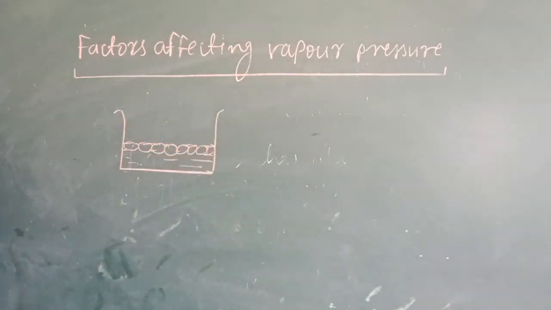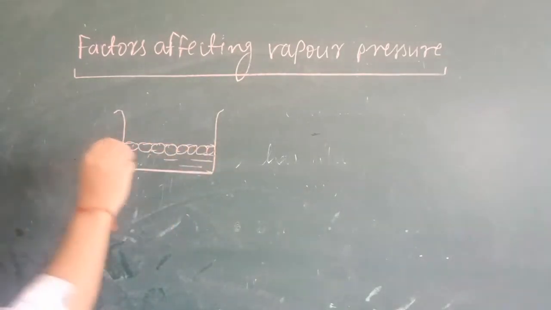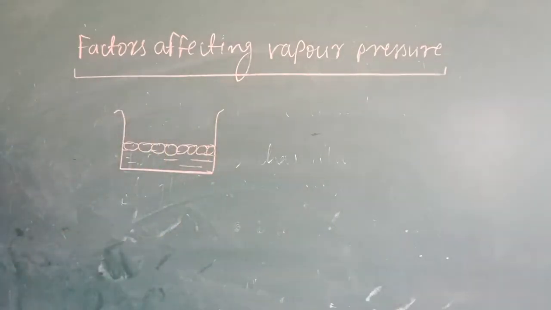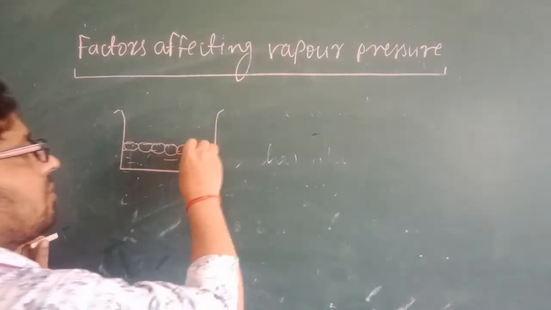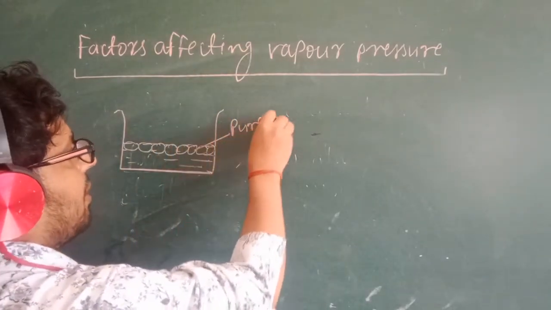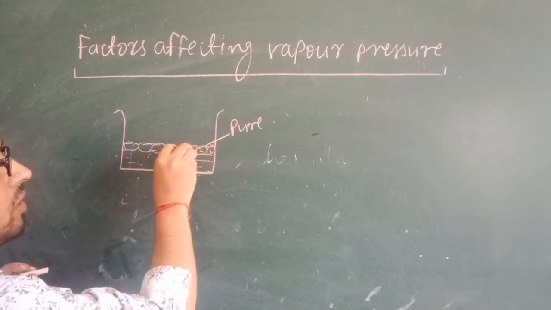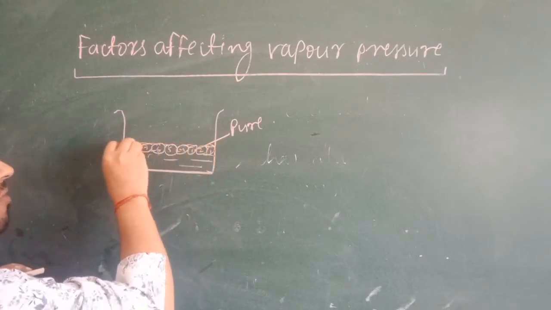So in the vapor form, whenever I give heat, all these particles will become vapor. This is the pure condition. Keep in your mind, very simple. How many particles are on the surface? 1, 2, 3, 4, 5, 6, 7, 8.